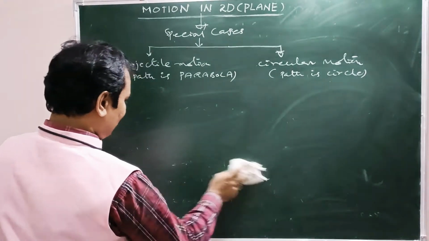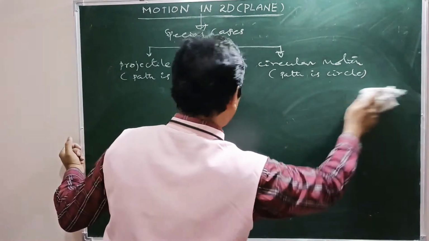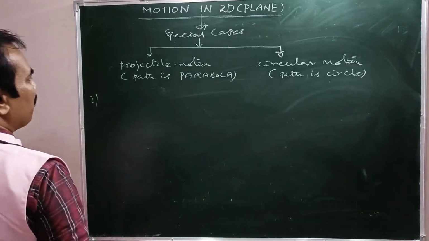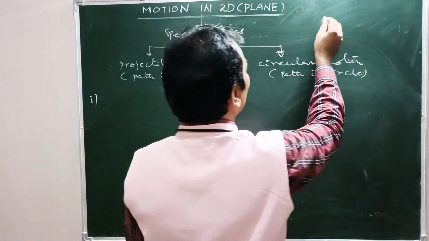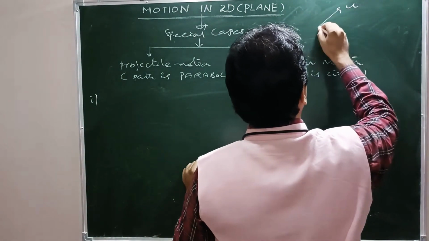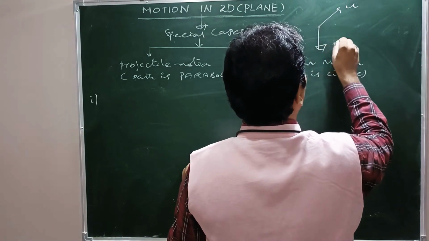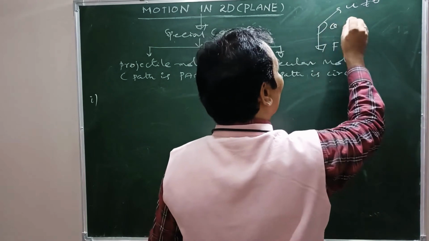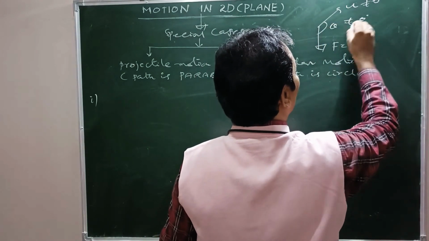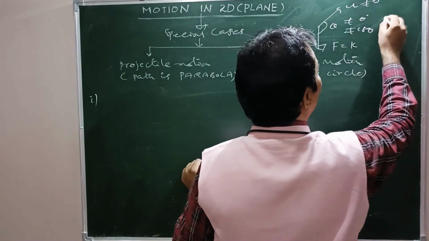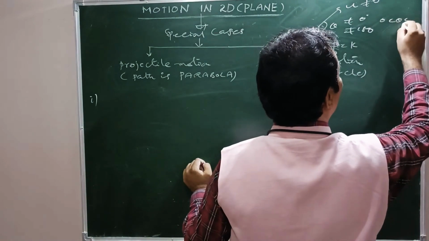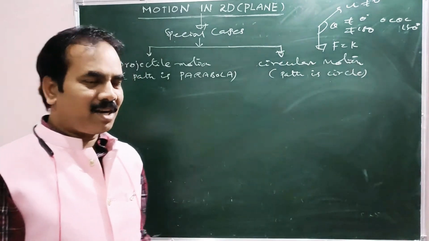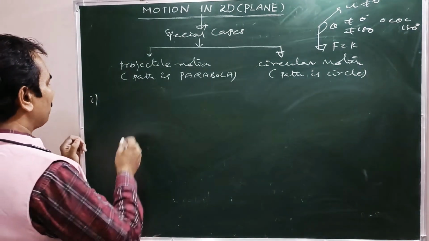Now we can realize the same in these diagrams. See here, first example. What is the condition? Suppose it is a constant force. Here U is not equal to your initial velocity. Here theta is not equal to 0 and not equal to 180, but 0 is less than theta less than 180, right? So as that condition is concerned, we have some examples.